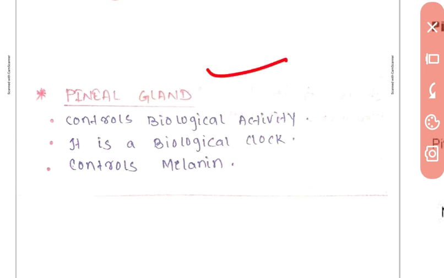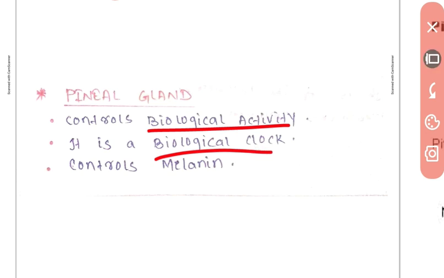So the pineal gland controls biological activity. What is the meaning of biological activity? It means the biological clock. Look at what this is. If you want to wake up at 6 o'clock tomorrow morning, you go to sleep thinking that you have to wake up at 6 o'clock. Then you will see that at exactly 6 o'clock you wake up. So this is caused by the pineal gland.